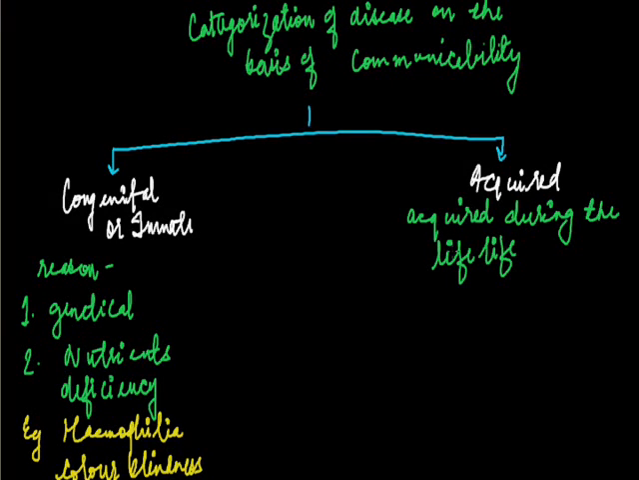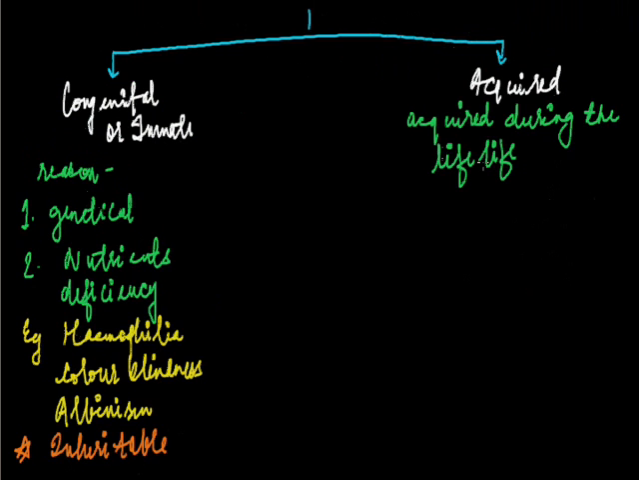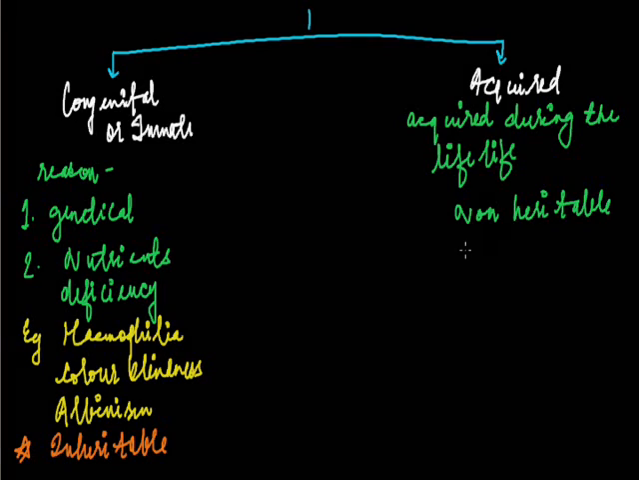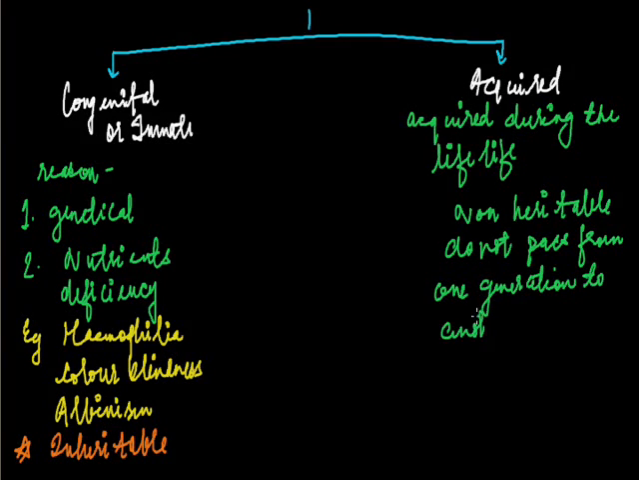And these acquired diseases are non-inheritable. Here we have seen that congenital diseases are inheritable, but these acquired diseases are non-heritable. Non-heritable means that these do not pass from one generation to another generation.